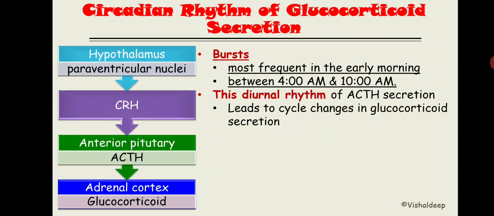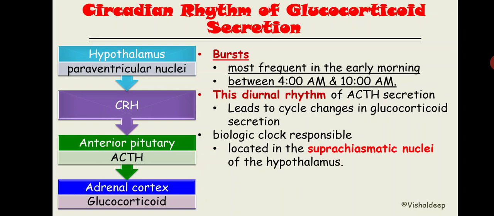And the biological clock that is responsible for this circadian rhythm is located in the suprachiasmatic nucleus of the hypothalamus. So there is a particular relation between the suprachiasmatic nucleus and ACTH secretion. During the early morning, it gives a signal to the ACTH-regulating nuclei, that is the paraventricular nuclei, and it causes a burst release of CRH, and this burst release of CRH will cause a burst release of ACTH, and this burst release of ACTH will cause a burst release of the glucocorticoid.